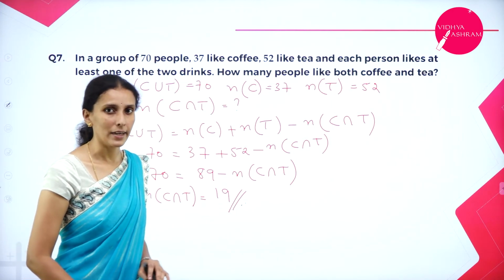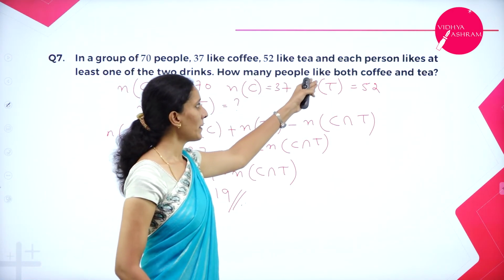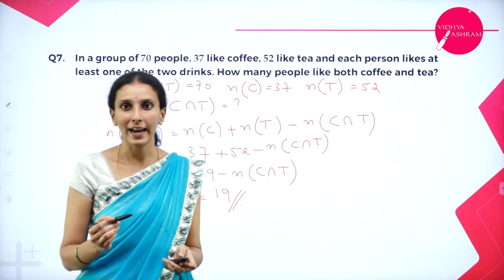So conclude the statement: 19 people like both coffee and tea.